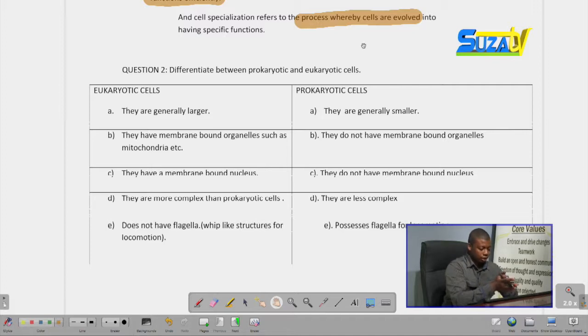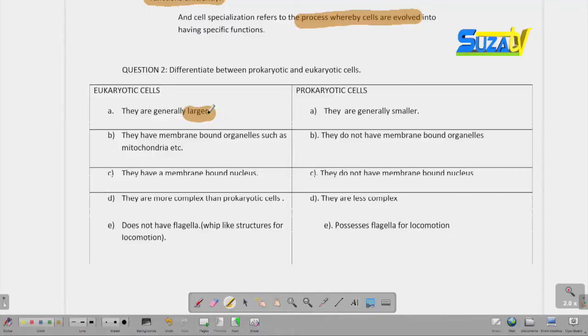For instance, looking at eukaryotic cells, they are generally larger. So one characteristic of a eukaryotic cell is that it's larger than prokaryotic cells. While differentiating things, you should write two characteristics which go on the same line.